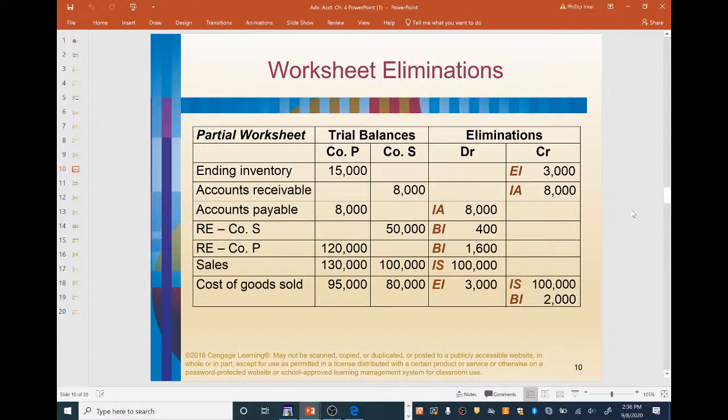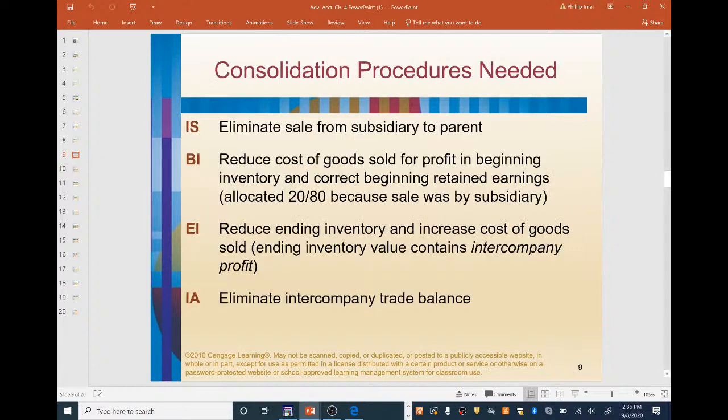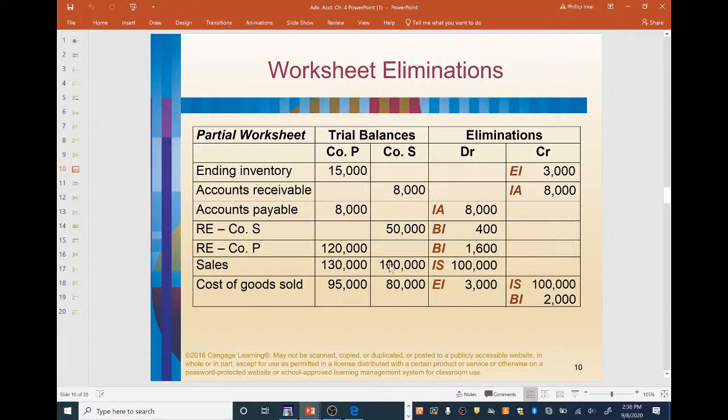So that eliminates the sales, because sales is originally a credit amount and cost of goods sold is originally a debit. That's why we're seeing the opposite effect here. So that is the eliminating entry, IS, eliminate sale from subsidiary to parent. Once again, I'll let you look at it. We have the sales here, and we're eliminating the sales for company S here. That's going to be $100,000 and then $100,000 here.